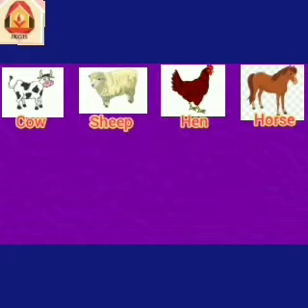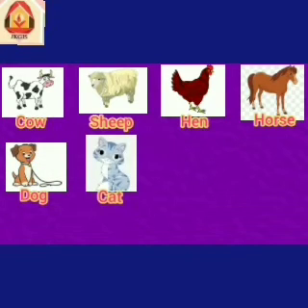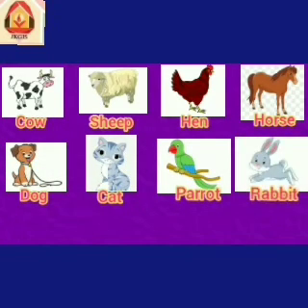Can you tell me, what do we get from these animals? Very good. We get eggs, meat, wool, milk, etc. from these animals. Do all animals live at farm? Very good. Some animals like dog, cat, parrot, rabbit, etc. live with us in our homes as our pets. We play with them and we take care of them.